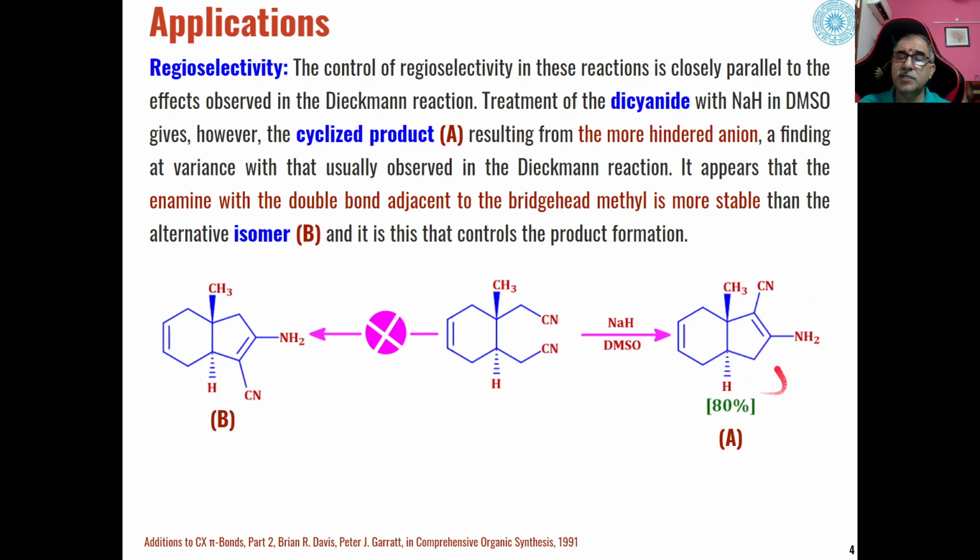This is more stable, and that is why this product is formed in 80% amount, and this product is not formed. So this shows the regioselectivity of the Thorpe-Ziegler reaction when there is a possibility of formation of two isomers in different types of substrates.